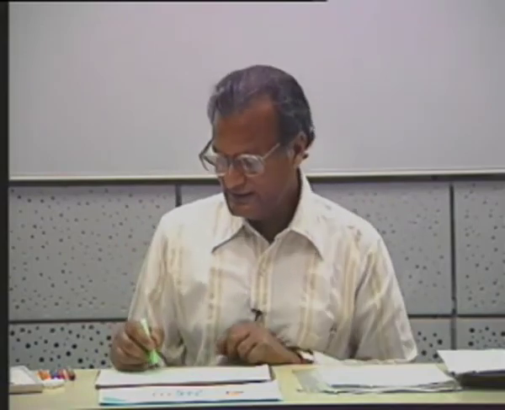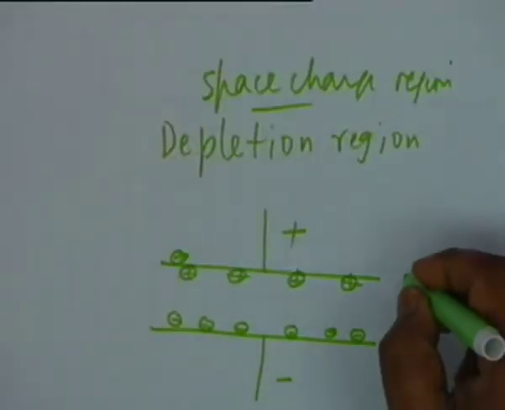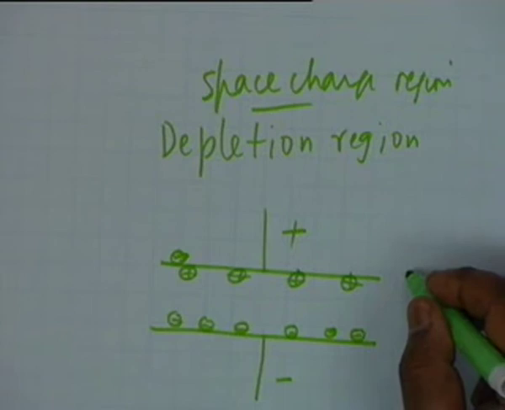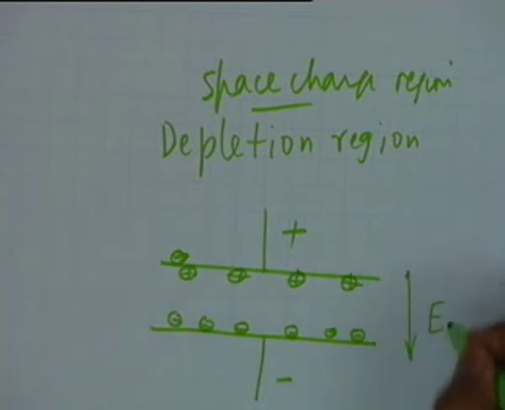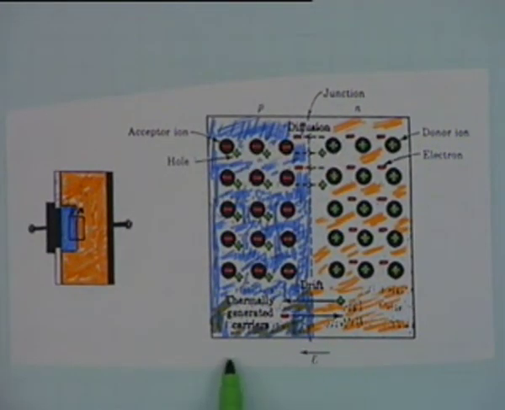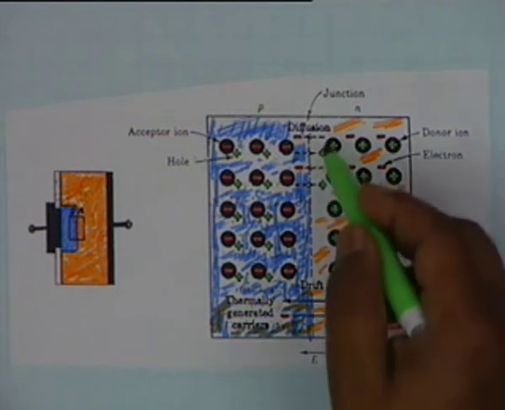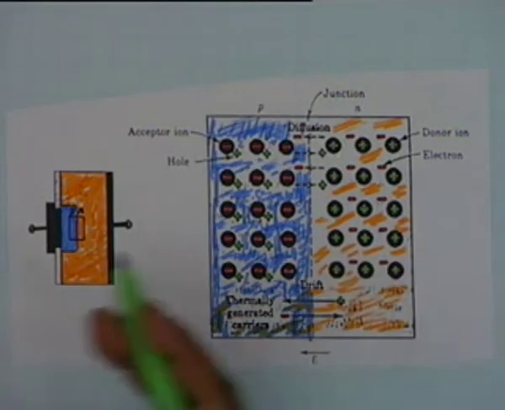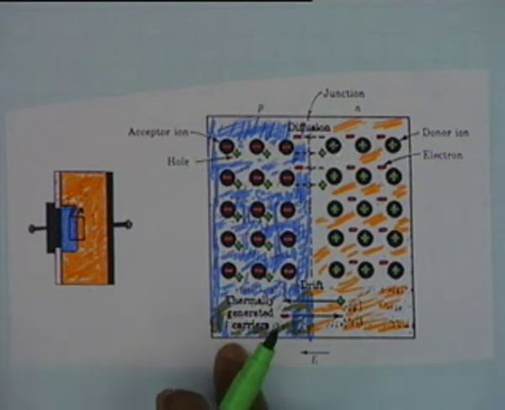All right. Charges are separated by a distance, and this is always accompanied by an electric field. What is the direction? From positive to negative. So in the junction, I bring back this slide, the electric field is in this direction, from right to left, because the positive charges are on the right hand side. Now, as soon as an electric field is created, drift can occur. Who will move under the drift? Obviously, drift shall cause holes to move from right to left and electrons to move from left to right.